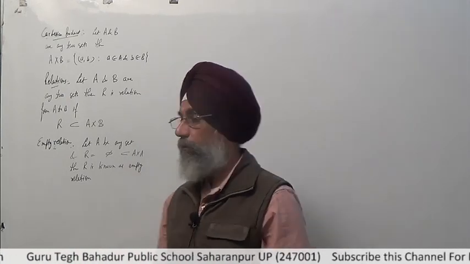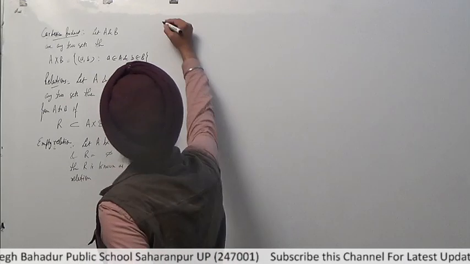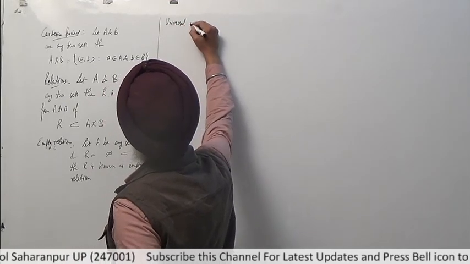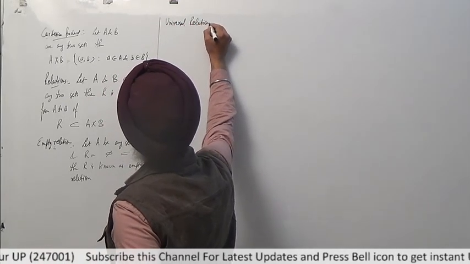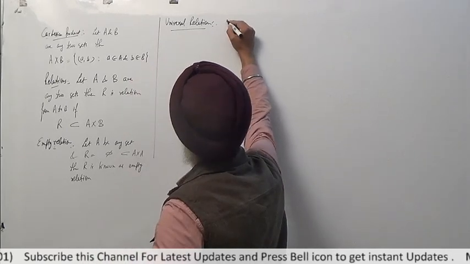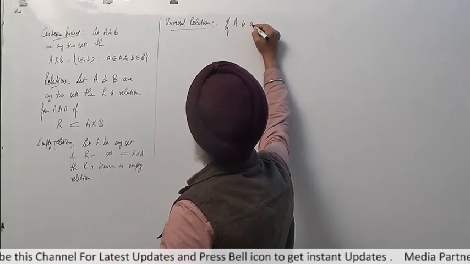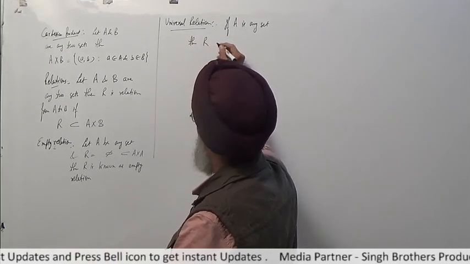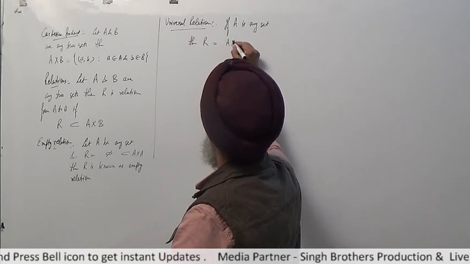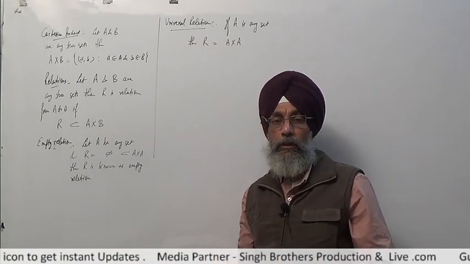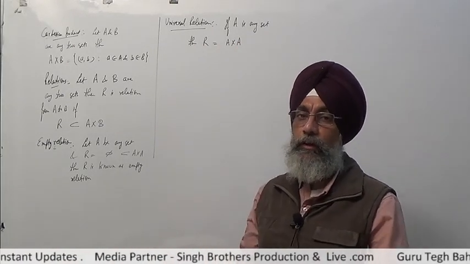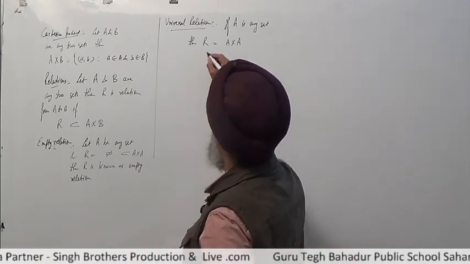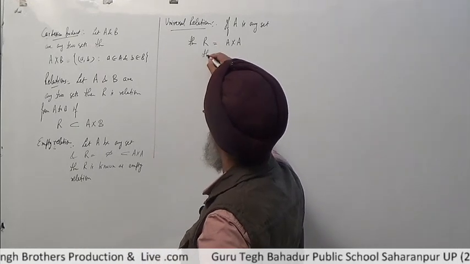Then we have the universal relation. In a universal relation, if A is any set, then R is equal to A cross A, meaning all elements of A cross A belong to R. It means that R is the universal relation.